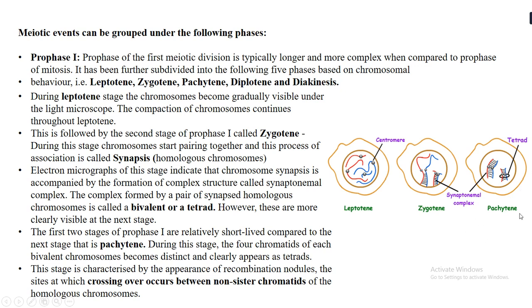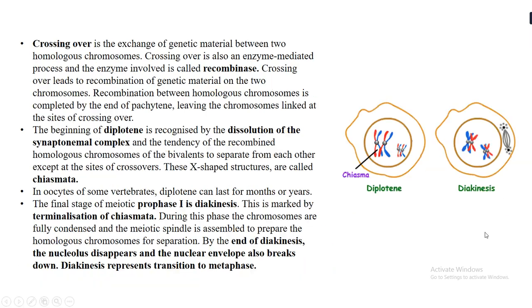This stage is characterized by the appearance of recombination nodules. Here crossing over takes place between the non-sister chromatids of the homologous chromosomes. What is crossing over? Crossing over means there is an exchange of genetic material.